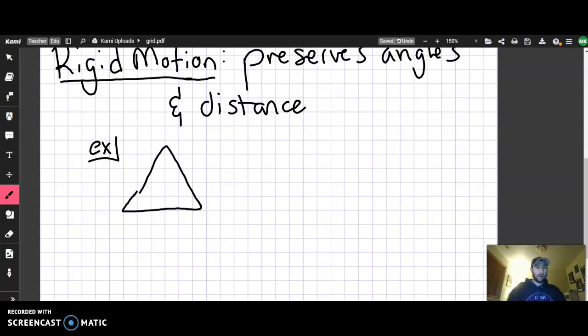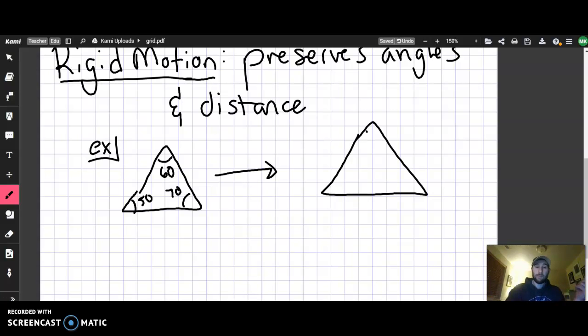If I want to talk about this specific triangle, and I tell you that these angles are 50, 70, and 60. If this is a rigid motion, then that triangle with the 50, 60, and 70 degree measures will still have those three measures after the transformation. So if I decide to turn this into a different orientation, so rather than the 60 on top, I put the 50 on top now.